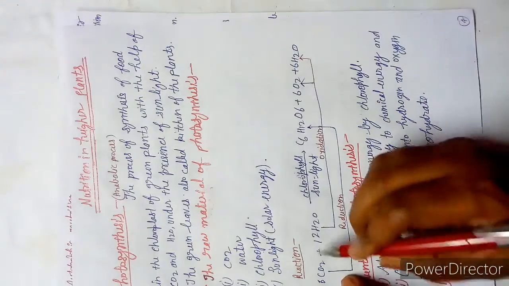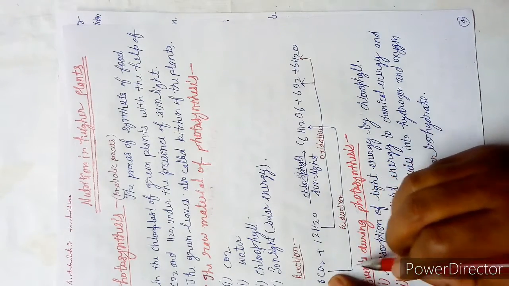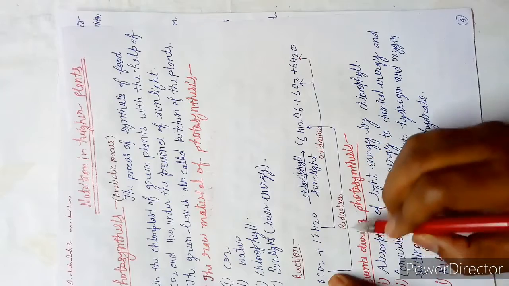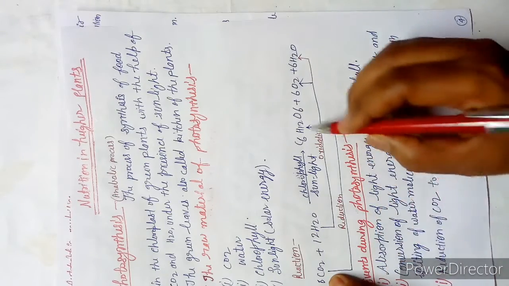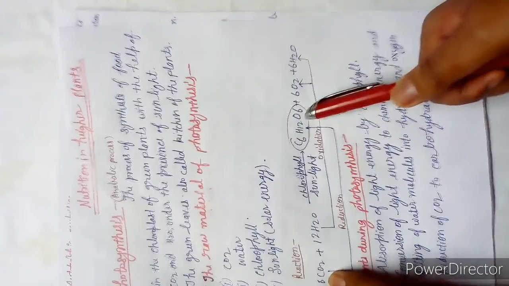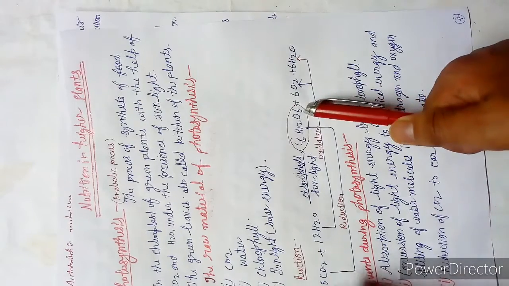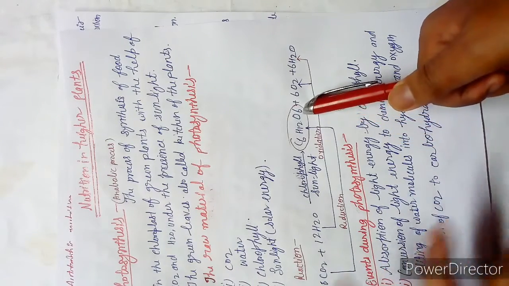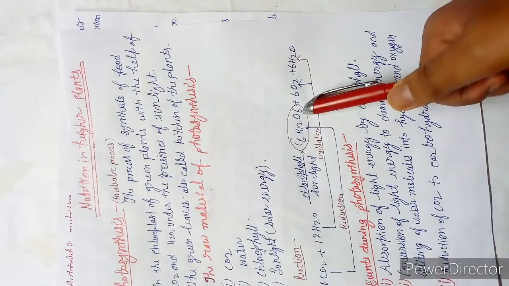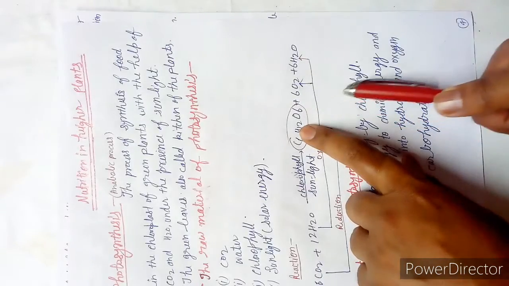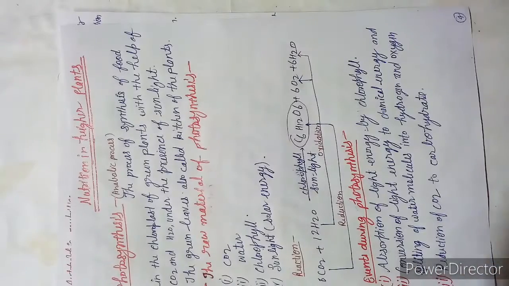Okay, so CO2 combines with the water molecule, and CO2 is reduced into a carbohydrate, we can say starch. This is the glucose molecule, and glucose molecules are combined together and result in a polysaccharide named starch. This is the glucose. Now, the glucose molecules combine together to form what? They form starch molecules. Okay.